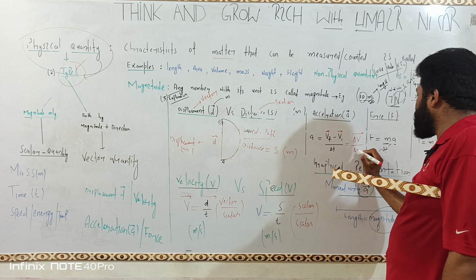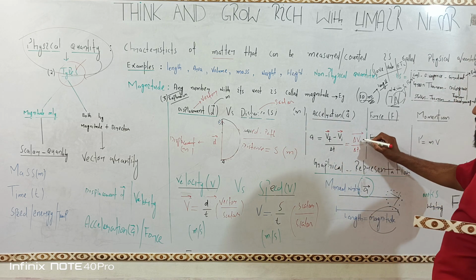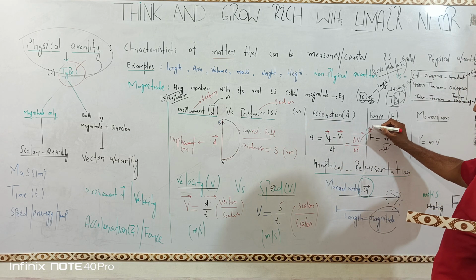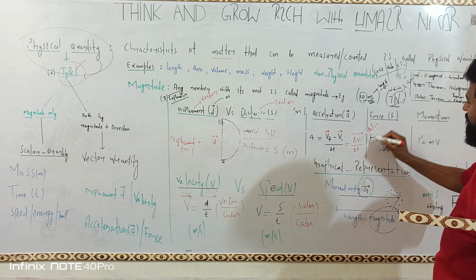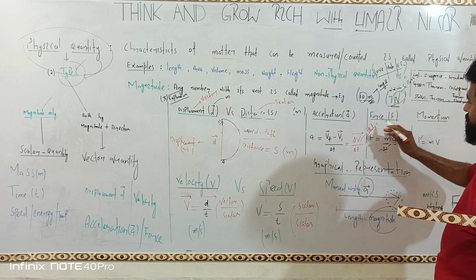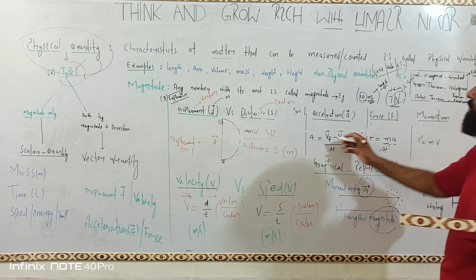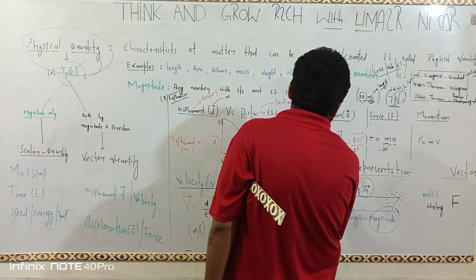And this is delta t. So again, this is a vector quantity and this is scalar. Vector over scalar, acceleration will be a vector quantity.